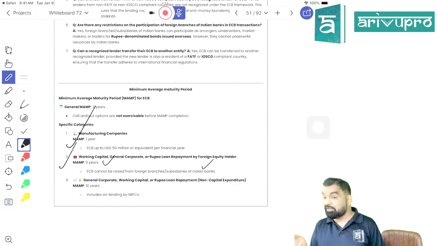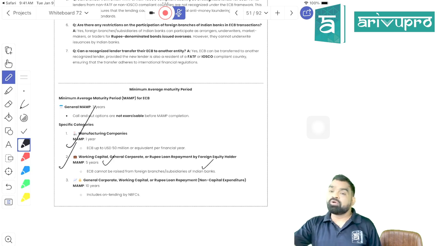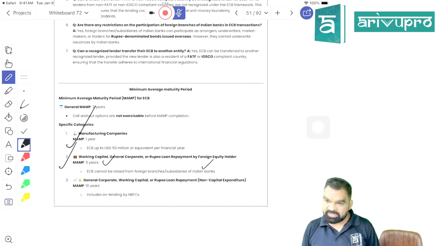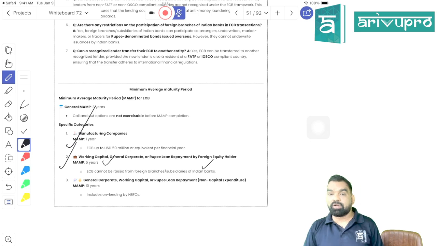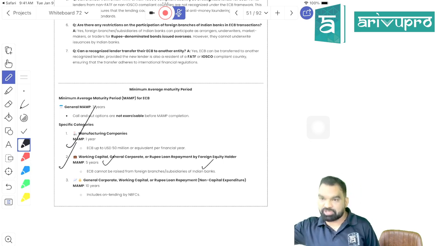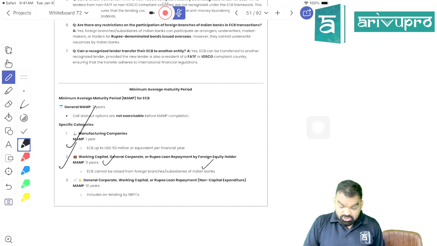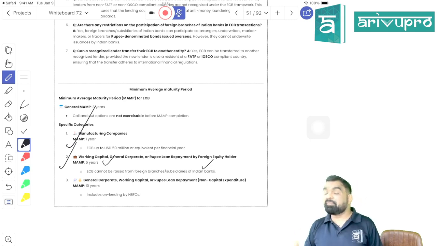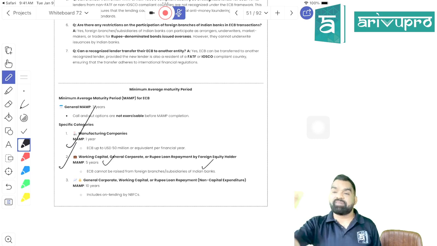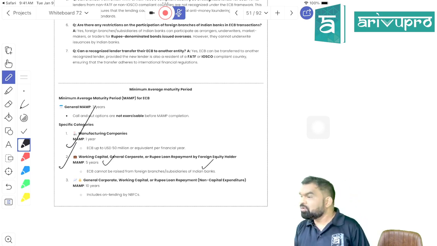Further, they are saying that if you are acquiring a rupee repayable loan from a foreign equity holder, what does that mean? Rupee repayable means you need not pay it in foreign exchange, you can repay it in Indian rupees, right? And you are taking the loan from a foreign equity holder, meaning your equity shareholder, and the purpose of the loan is working capital or general corporate purpose. So in that case, the minimum average maturity period should be minimum 5 years. Is it clear? Got my point, students?